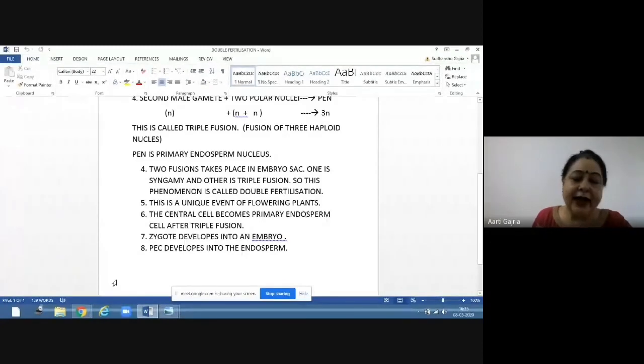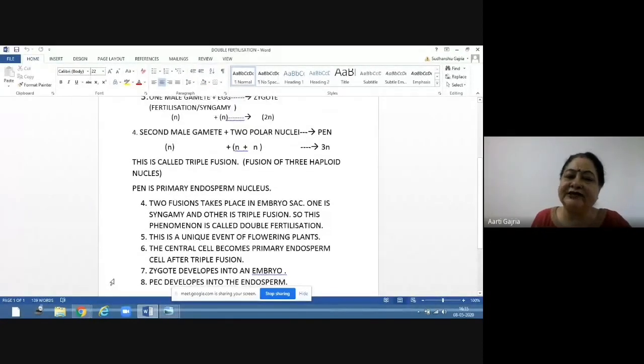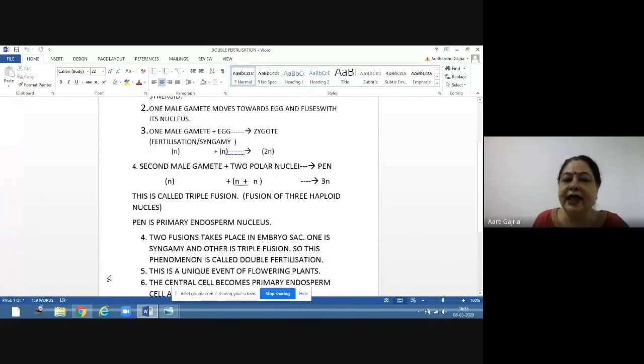So 2 things are happening in double fertilization. One is syngamy and another is triple fusion. Syngamy is fusion of male gamete with female gamete to form zygote. Double fertilization is second male gamete is fusing with 2 polar nucleus, which are lying close to each other in the central cell, at the center of the cell, and they will fuse with the second male gamete, resulting in primary endosperm nucleus.